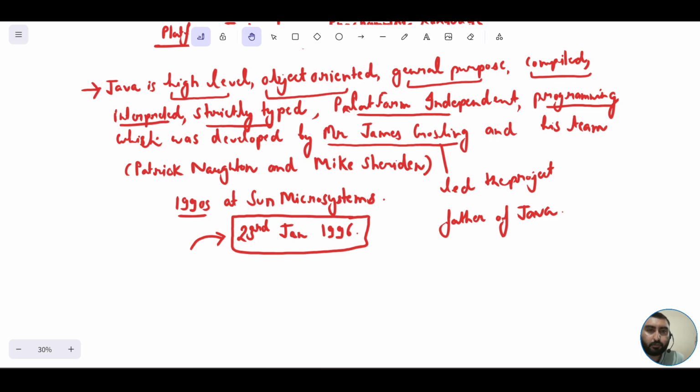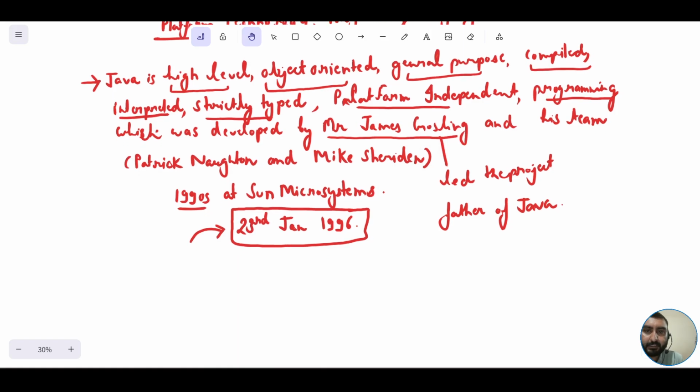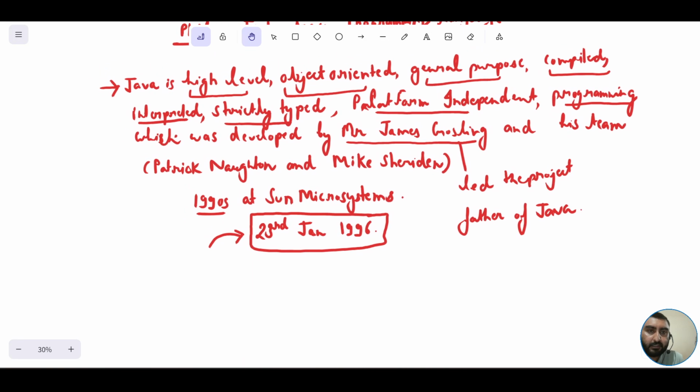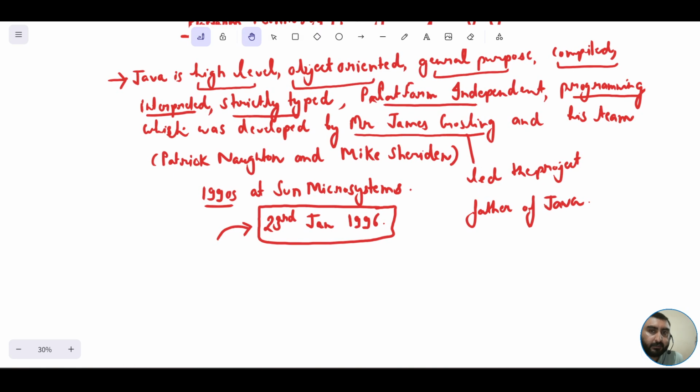I don't want to complicate things in the beginning. Whenever the appropriate time comes, I'll be discussing each and every underlined word in the sessions ahead. But for the time being, let us discuss the part which can be covered theoretically. Later on, we would be practically understanding this whole definition.